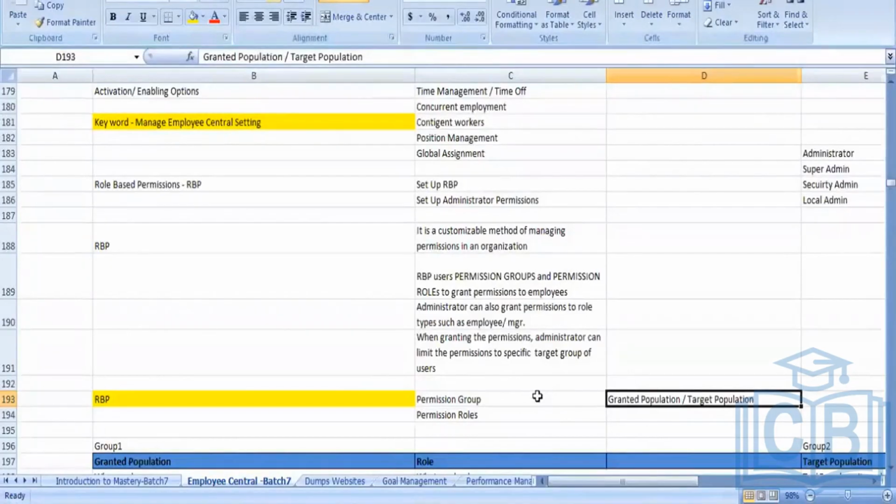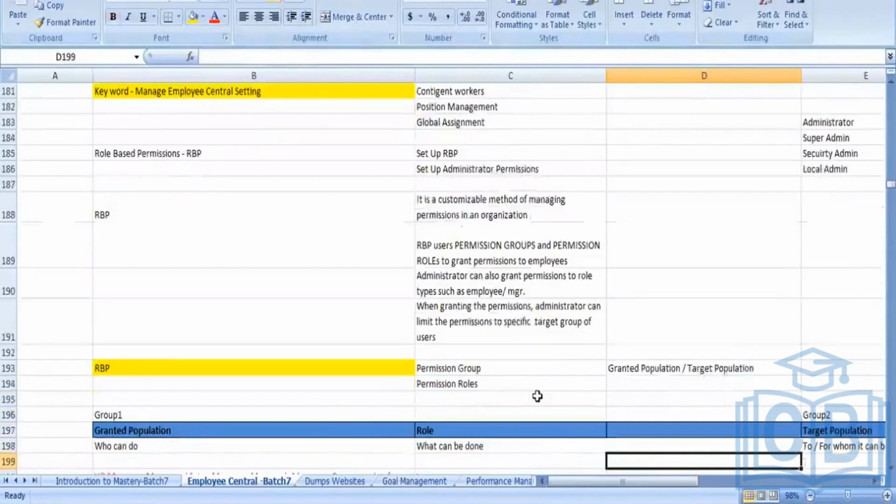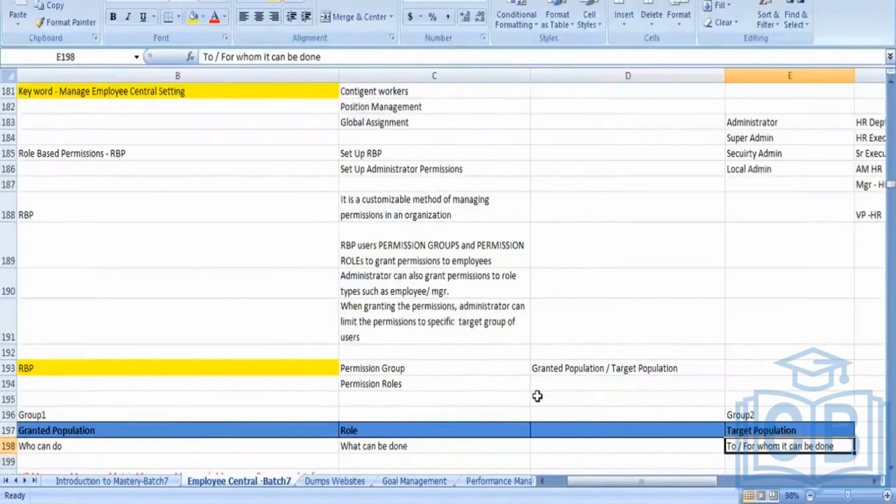Which location? The target population here is whom you are doing the changes for, that is the employees working in Germany. Those 100 employees who are working in Germany act as the ones for whom it can be done. That is the target population.